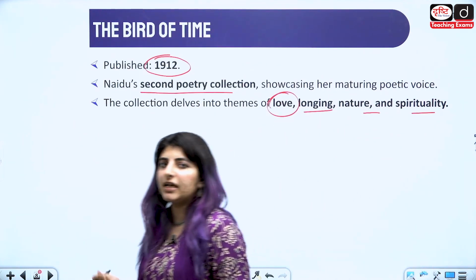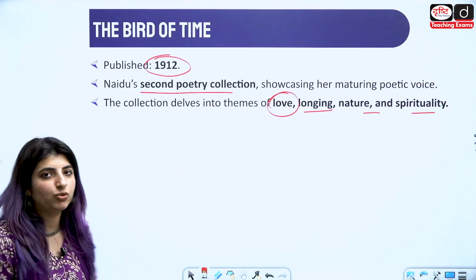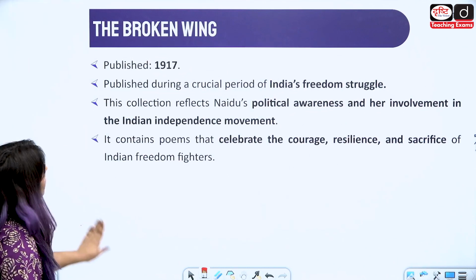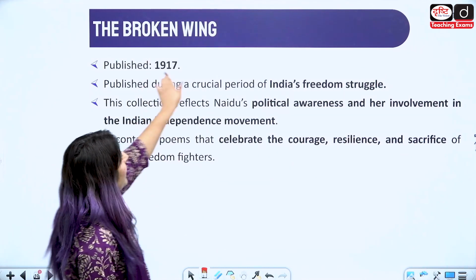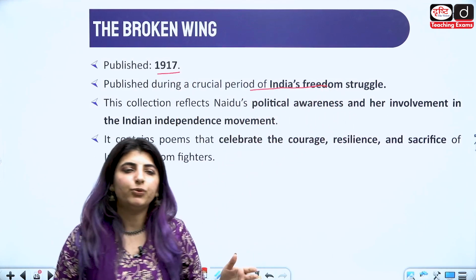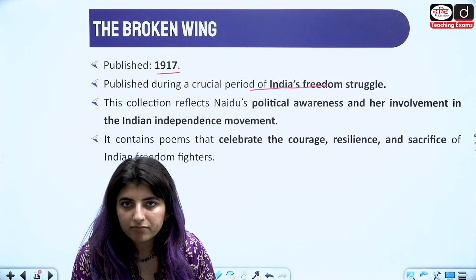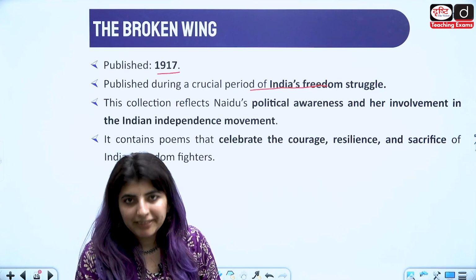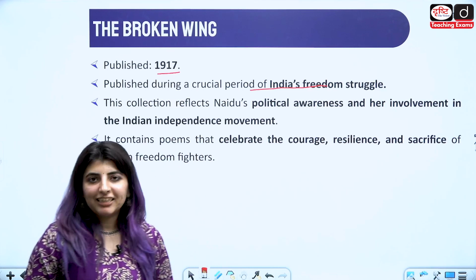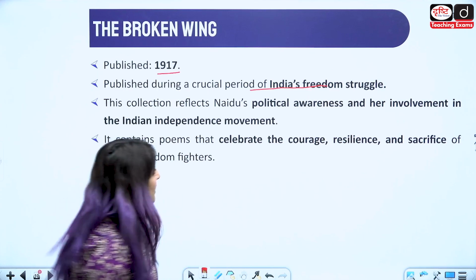We also see, just like Rabindranath Tagore, इनके अंदर भी spirituality का एक aspect है. Moving to the next collection is The Broken Wing in 1917. During the period of India's freedom struggle, I already told you she was one such writer, an active participant in the Indian freedom movement. ठीक है, इनको क्या कहा जाता था? The Nightingale of India as well, right?